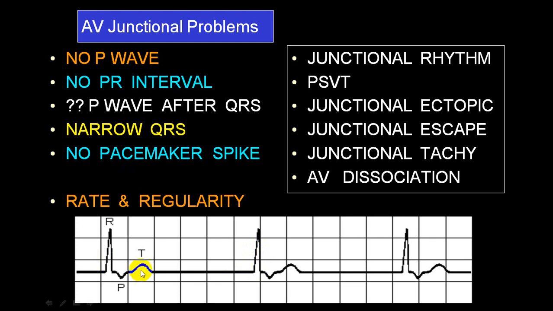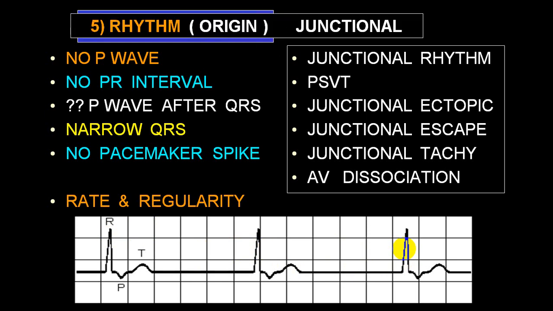In this strip, you will not see any pacemaker spike. All QRS complexes are identical and narrow, meaning the width is less than 0.12 second. Usually in a junctional rhythm, this is regular. A normal junctional rhythm is between 40 to 60 per minute. If the rate is between 40 to 60 per minute, we call it a normal junctional rhythm. If the rate is more than 60 but less than 100, we call it junctional rhythm with fast ventricular rate.